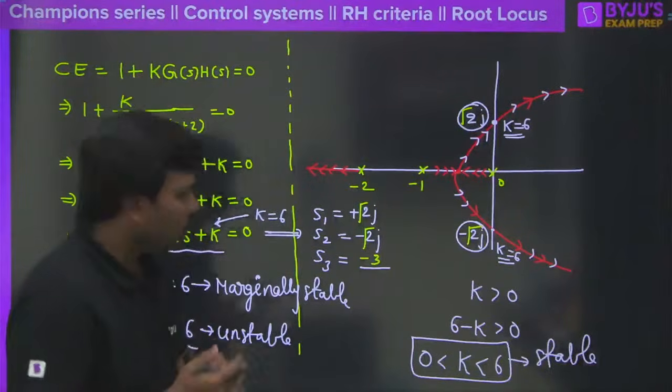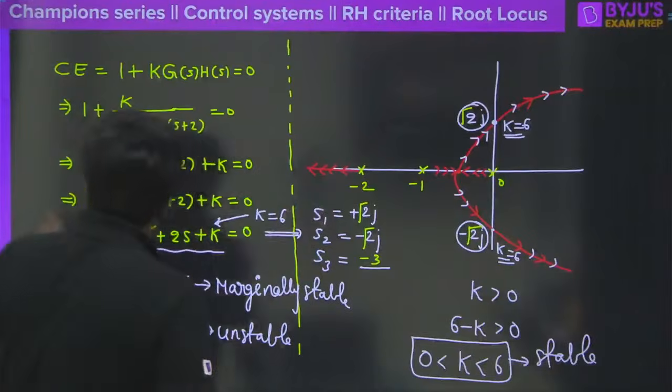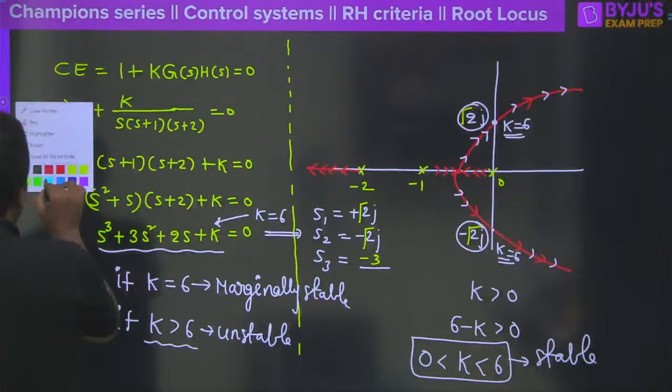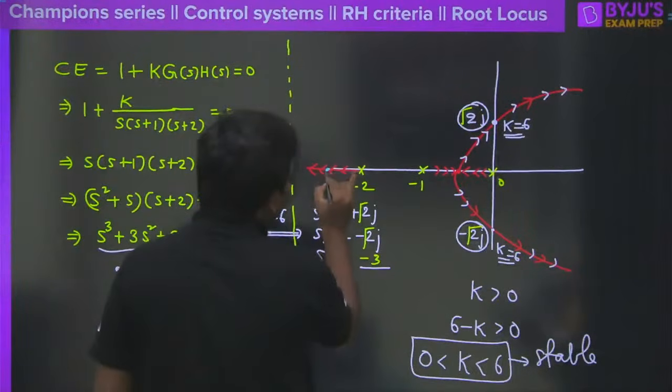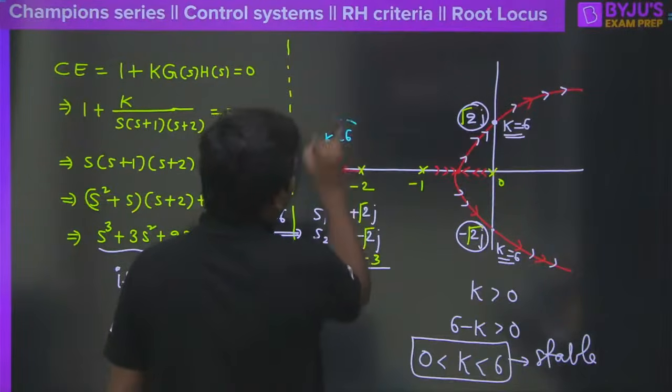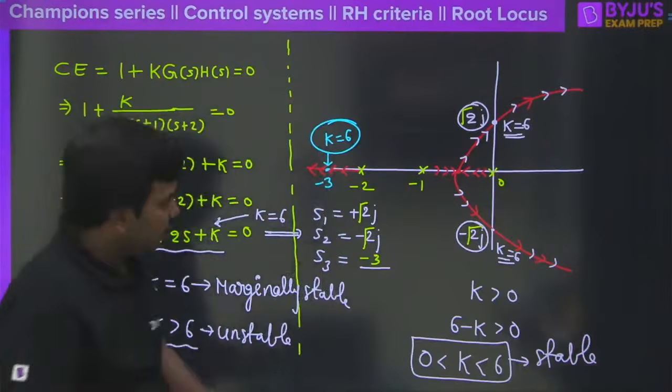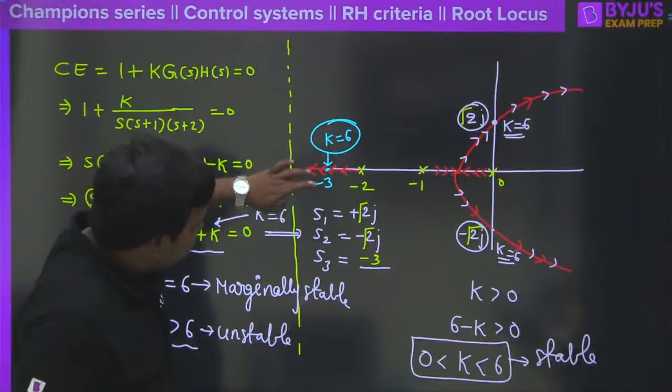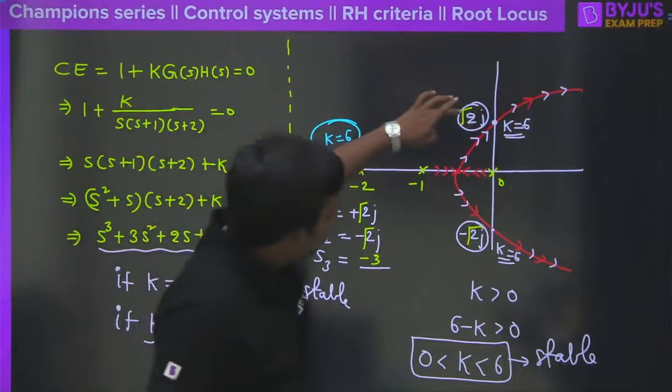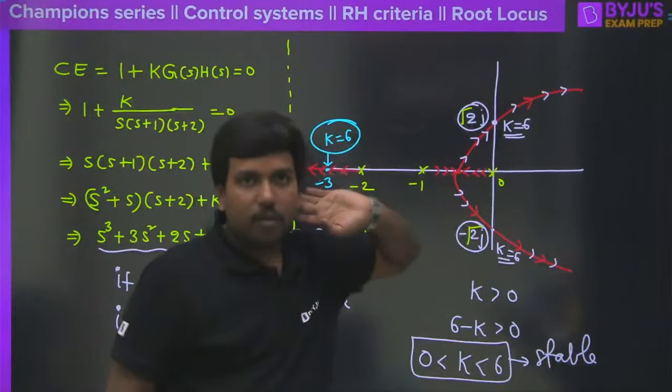Now what I want to ask here is, one of the poles of the closed loop system is lying at minus 3 when the value of k is equal to 6, correct? So that means the roots of the characteristic equation: one of the roots is lying at minus 3, one is lying at root 2j and another one is lying at minus 2j.